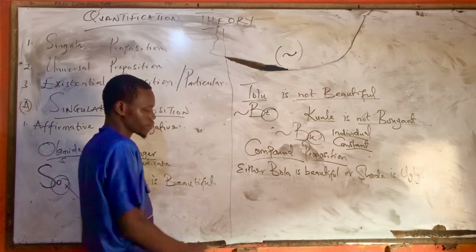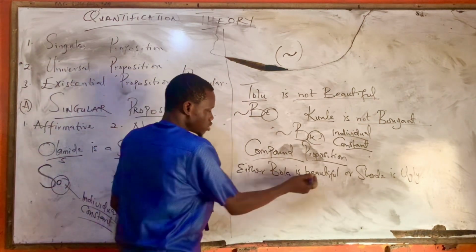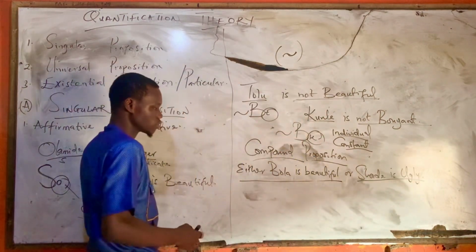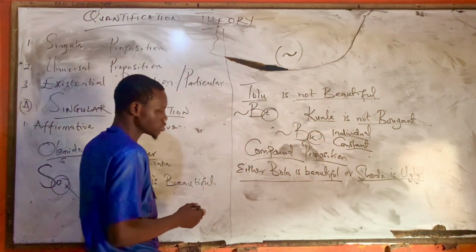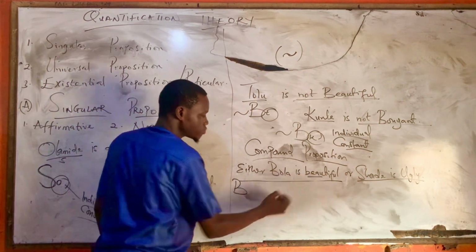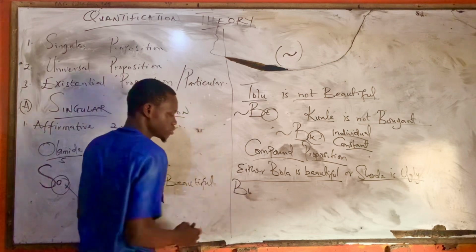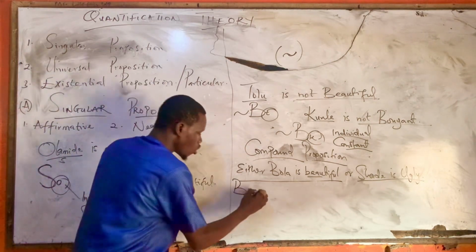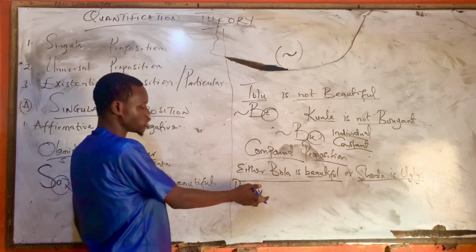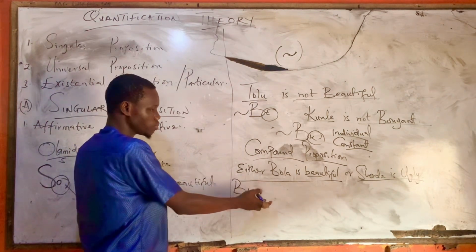So now, this one or this one. So how do you symbolize it? Capital letter B abbreviate M, and small letter b for Bola, or which is our disjunctive sign, V shape.